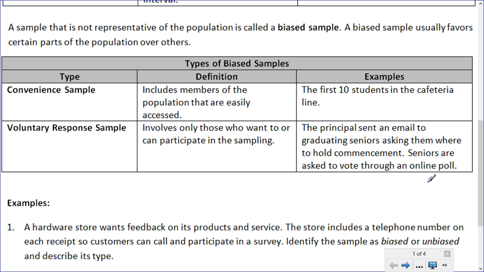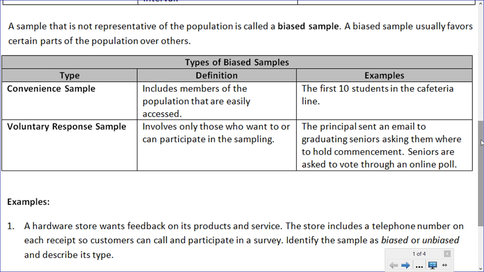Clearly here, the only people's opinions who are going to be included in this poll are the people who want their opinions to be included. It's not every single senior going online to vote, and it's not a random sample of seniors either. It's the seniors who most likely have the most vocal opinions about where to hold commencement, and that's not necessarily representative of the whole population.